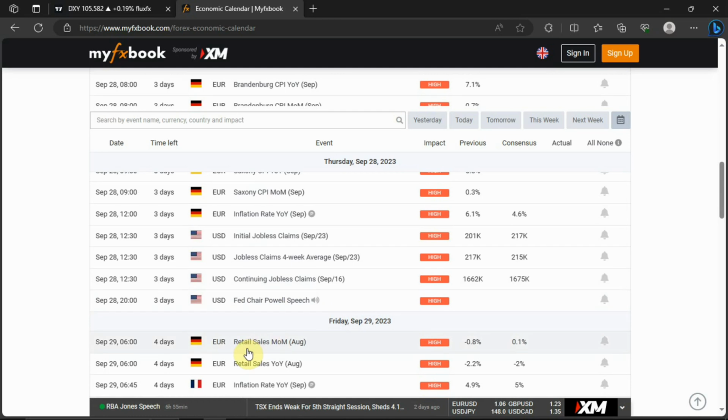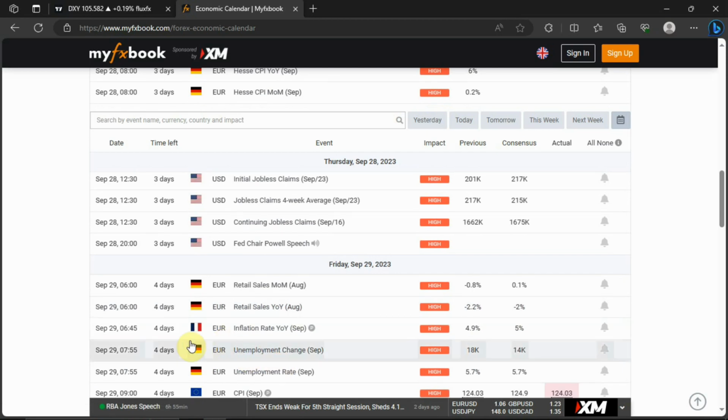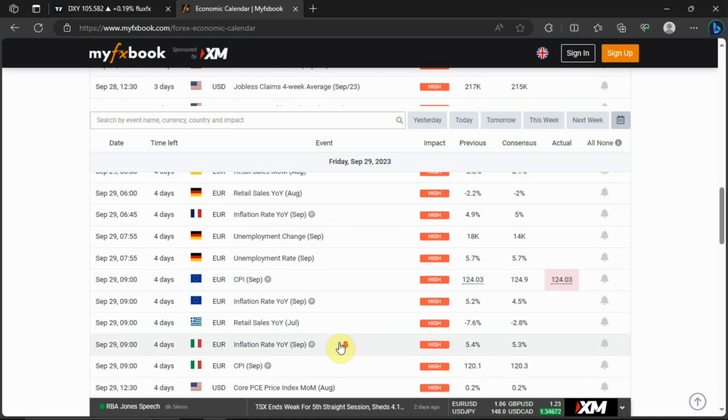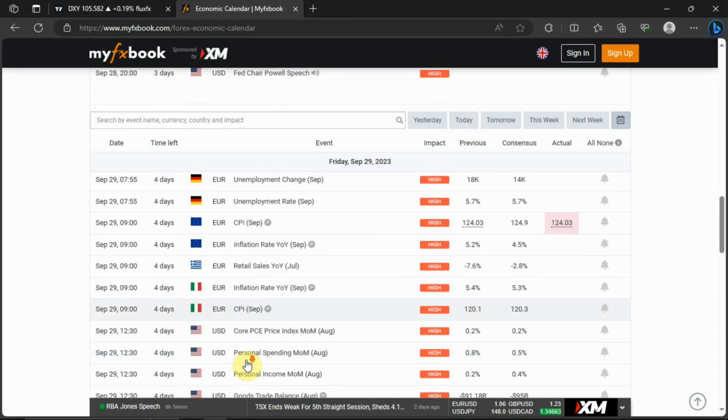Then on Friday, we have the retail sales for Germany month over month and then year over year. Then you have inflation rates for France for the month of September. We have unemployment change for September for Germany. We have unemployment rate for September for Germany. Then you have CPI for the Eurozone, inflation rate year over year for the Eurozone. Then we have retail sales year over year for the month of July for Greece, inflation rate year over year for the month of September for Italy, CPI for the month of September for Italy.